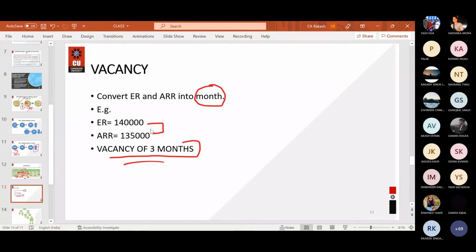So this is your expected rent. Tell me what will be your expected rent per month. Expected rent per month will be 1,40,000 divided by 12.